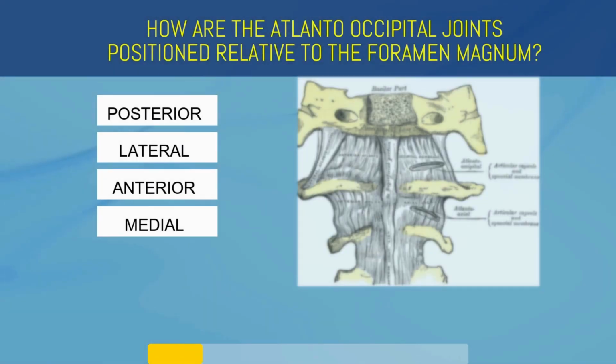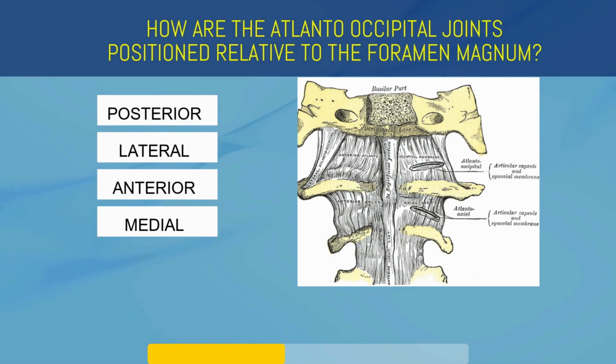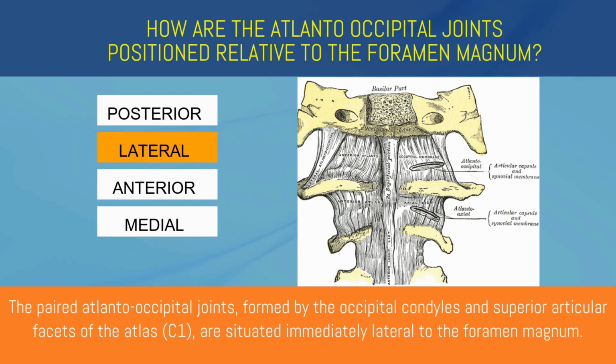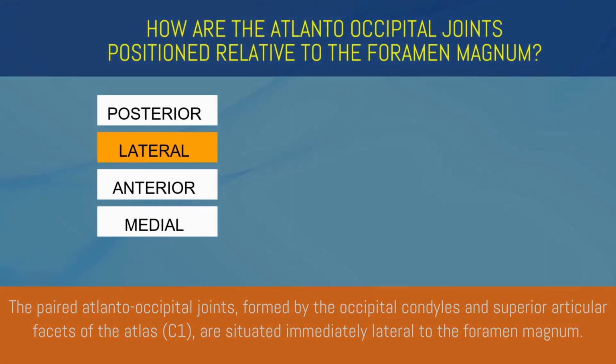How are the atlanto-occipital joints positioned relative to the foramen magnum? Posterior, lateral, anterior, or medial? Lateral. The paired atlanto-occipital joints, formed by the occipital condyles and superior articular facets of the atlas, are situated immediately lateral to the foramen magnum.